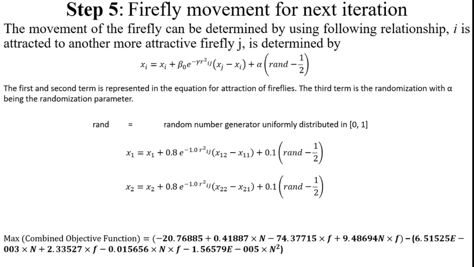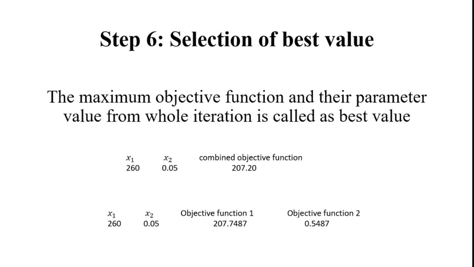After finding these x1 and x2 values, we can substitute them in the same combined objective function equation, which is represented in our previous slide. I place the same equation in the current slide also, so that we can substitute x1 and x2 values in the correct equation. And then step 6, selection of the best value: the maximum objective function, because our combined objective function is to be maximized.